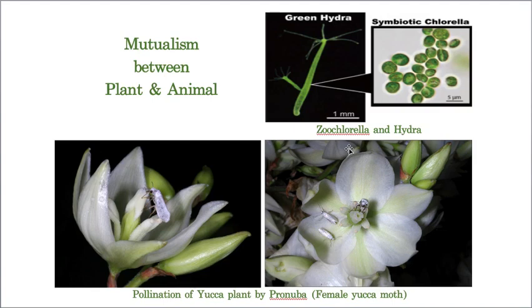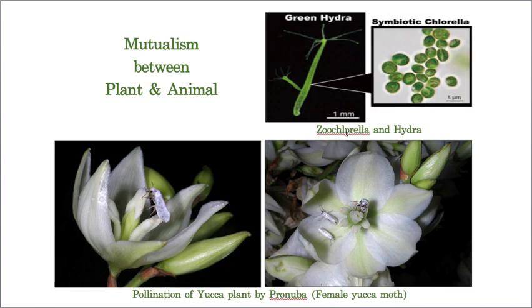Let us see how they come under mutualism. Chlorella, being an algae, lives in the body of this Hydra, whereas Hydra is an animal. Obviously it takes oxygen and it releases carbon dioxide. Now when it is releasing the carbon dioxide, Chlorella takes the carbon dioxide, and as I already mentioned, Chlorella is an algal member.